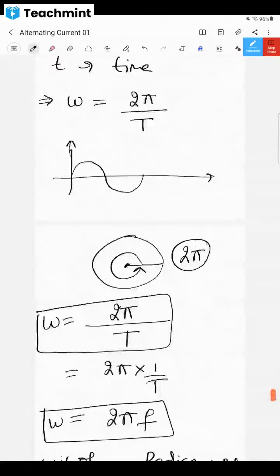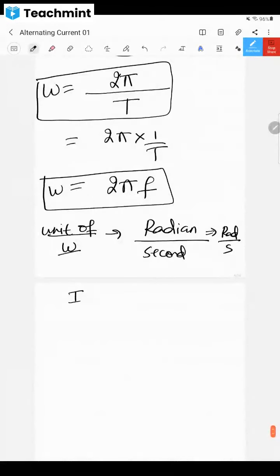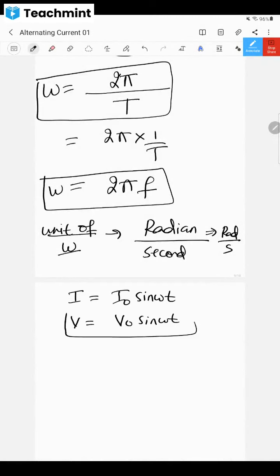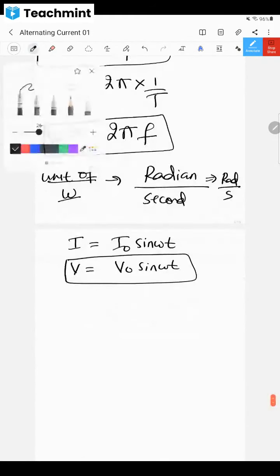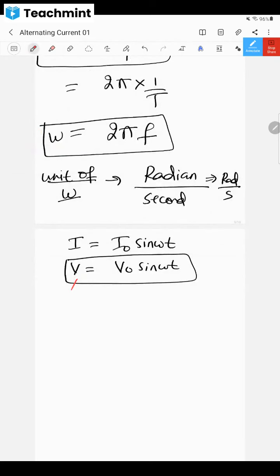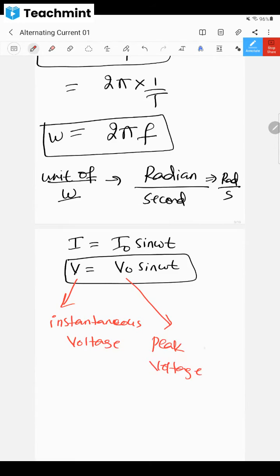Similarly, whatever I write, I is equal to I naught sine omega t. Now for the same source I can write V is equal to V naught sine omega t also. What is the meaning of V? What does this V represent? Instantaneous voltage. What is V naught? Peak voltage.